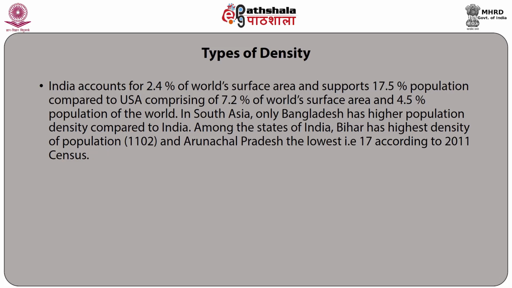In South Asia, only Bangladesh has higher population density compared to India. Among the states of India, Bihar has the highest density of population, that is 1102, and Arunachal Pradesh the lowest, that is 17, according to 2011 census.